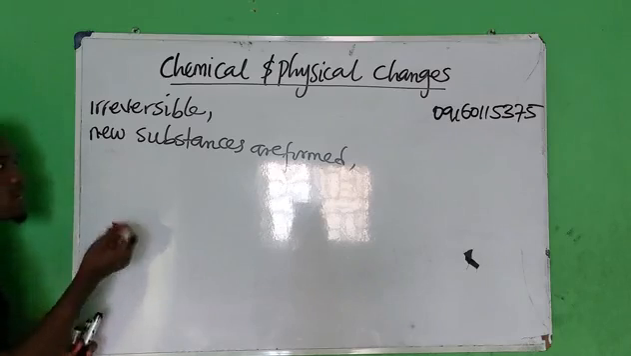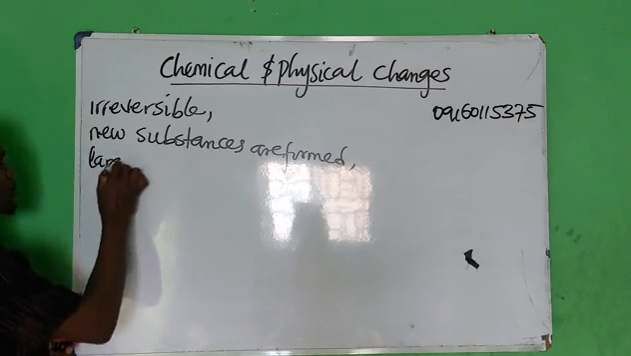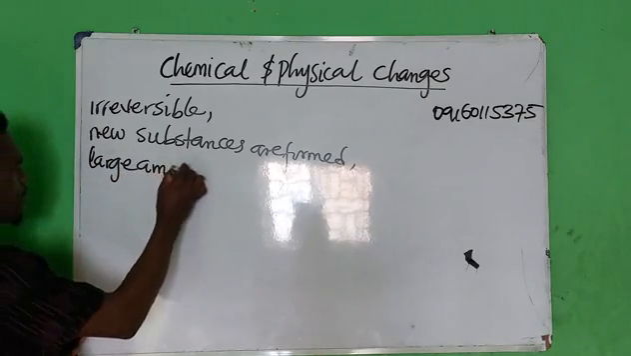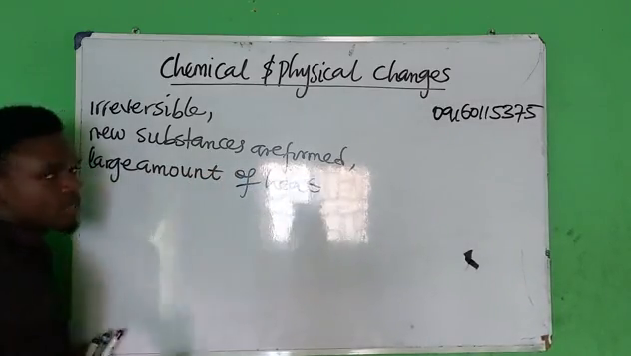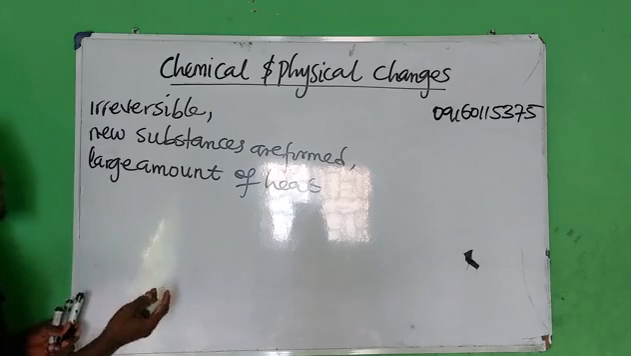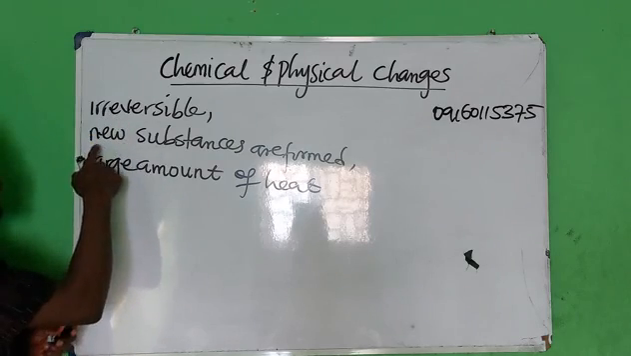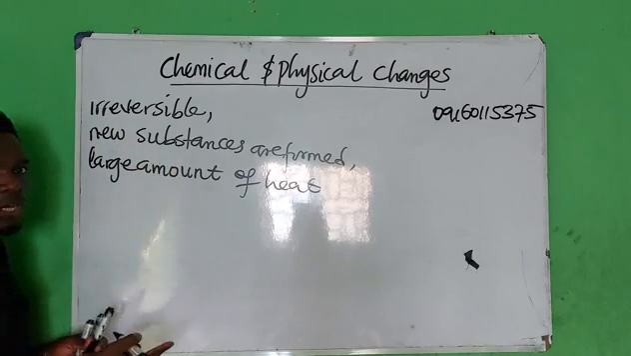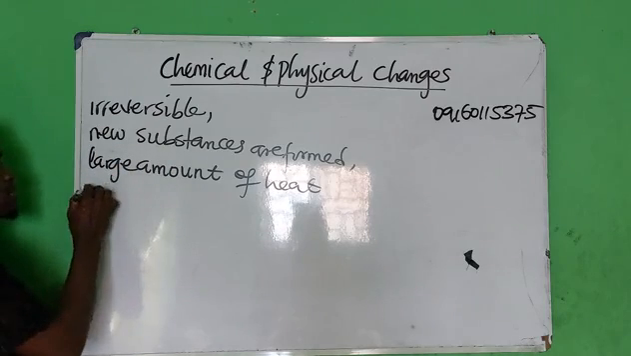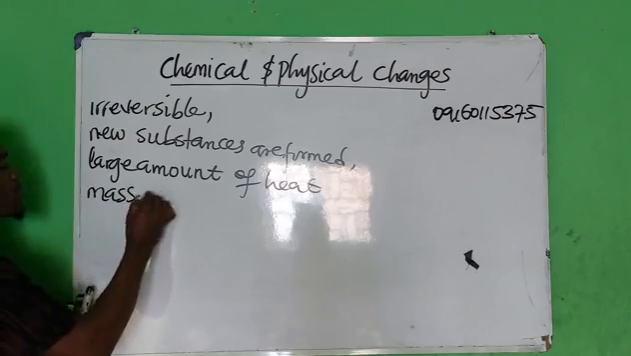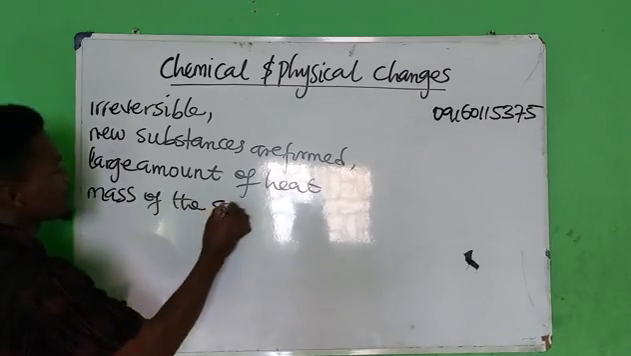It requires large amounts of what? Heat. We aren't done. Owing to the fact that it is irreversible and new substances are formed, it therefore connotes or denotes that there is a mass of the substance, the mass of the substance changes.